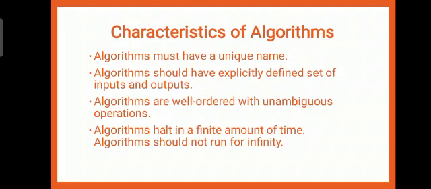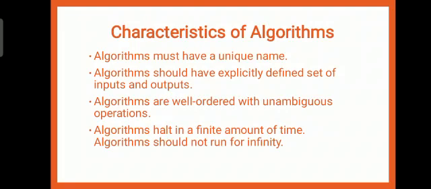Now, coming to characteristics of algorithm. The main characteristics of algorithms are shown in this PPT. Let us see. Algorithm must be uniquely named. Algorithms should have explicitly defined set of inputs and outputs.